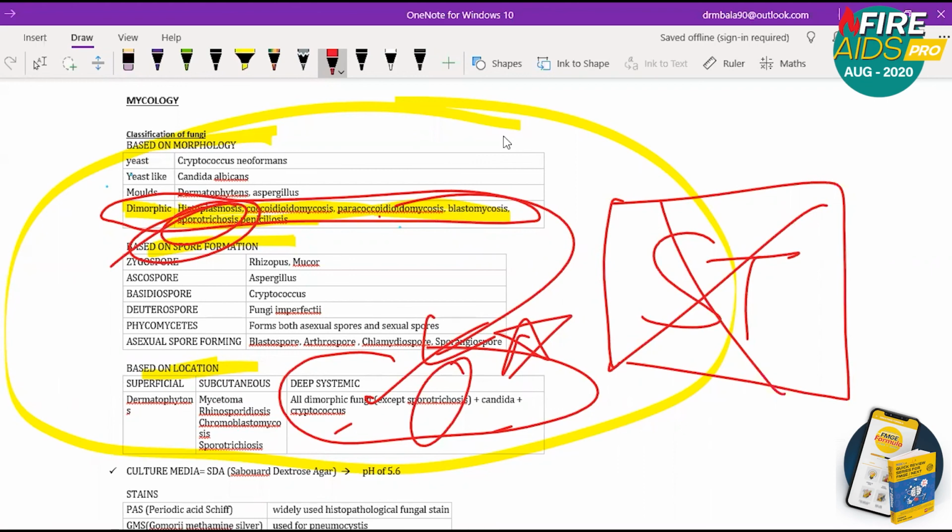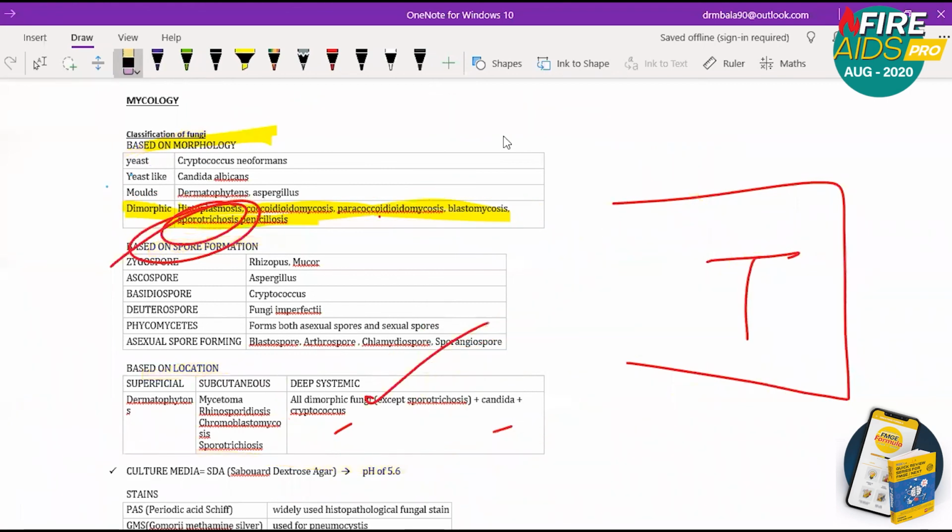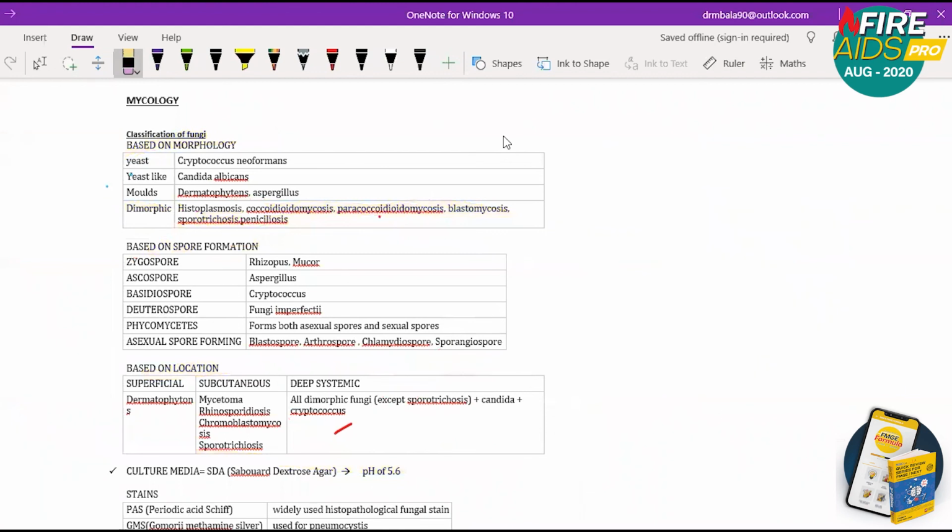Once again, roughly speaking, fungi are classified based on morphology as yeast-like, molds, and dimorphic. Based on spore formation, they can be zygo, asco, basidio, deutero, or phycomycetes, or asexual spore forming. This list is very important. Then based on location, there could be superficial, that is called dermatophyte. This dermatophyte is important for your MCQ. They can be subcutaneous, they can be deep systemic.